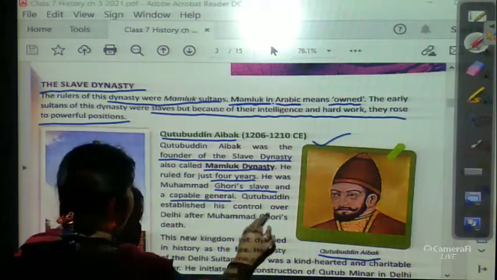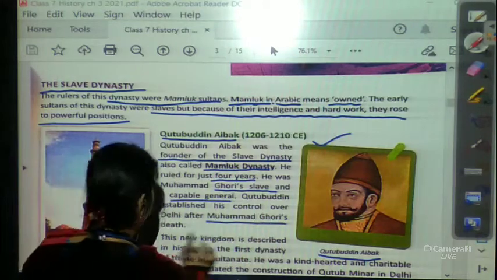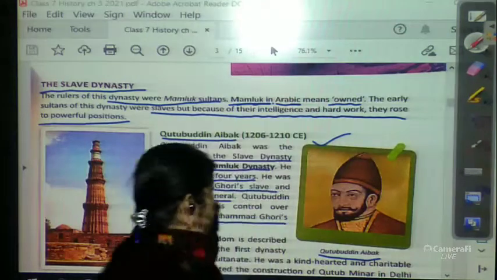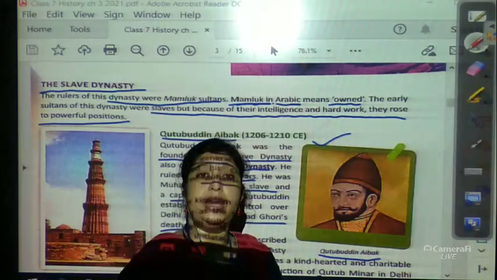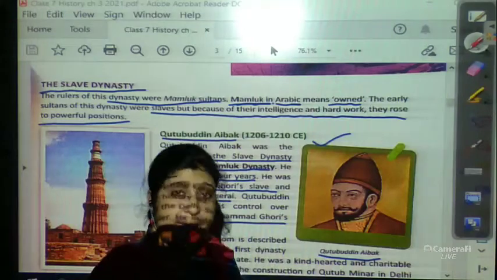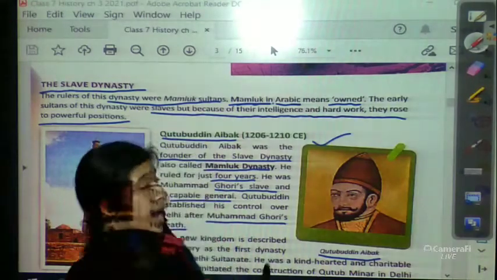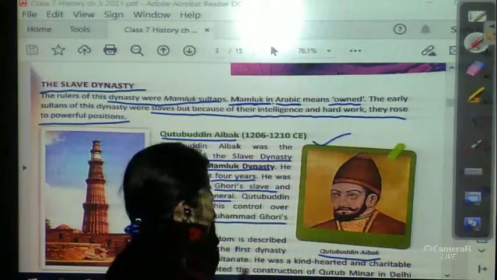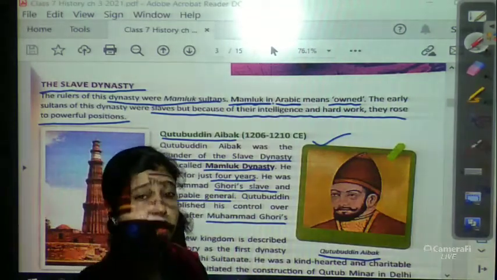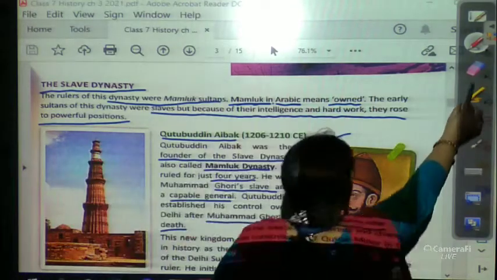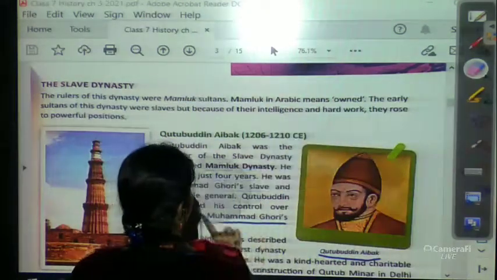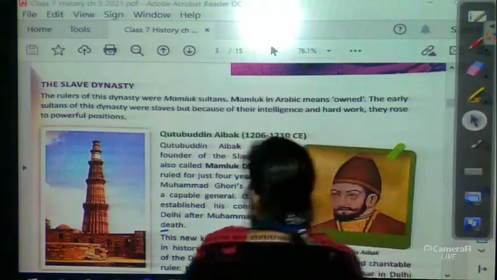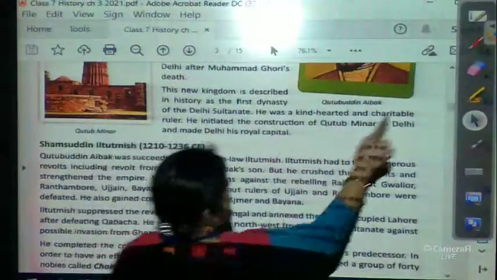Qutbuddin established his control over Delhi after Muhammad Ghori's death. After the death of Muhammad Ghori, Qutbuddin Aibak was able to establish his rule properly.